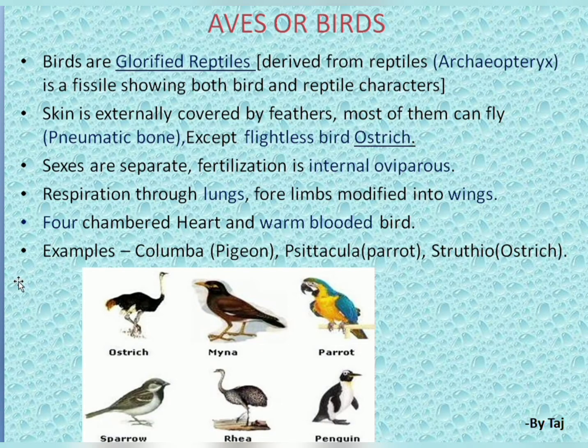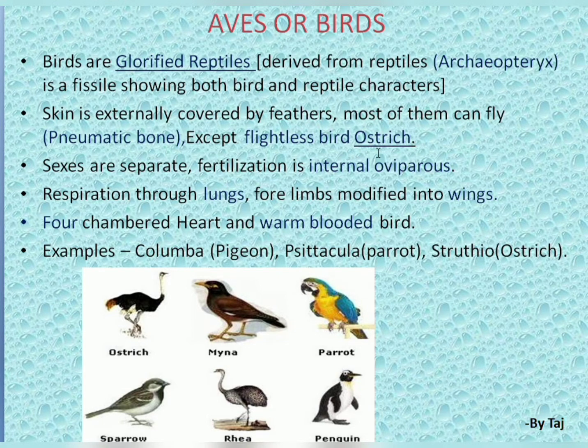Next, coming to Aves, or the birds. Birds are glorified reptiles, derived from the reptiles, and that's why they are called glorified reptiles. Archaeopteryx is the fossil reptile showing both bird and reptile characters. The skin is externally covered by feathers. Most birds can fly because of the presence of pneumatic bones, which means the bones are hollow and filled with air. That's why they can easily fly from one region to another.